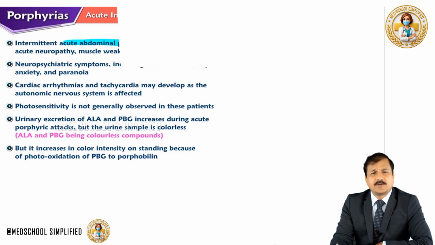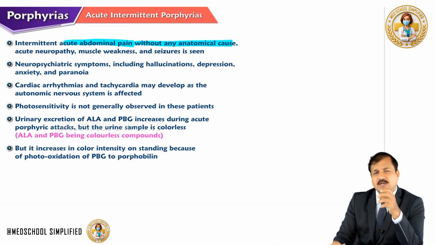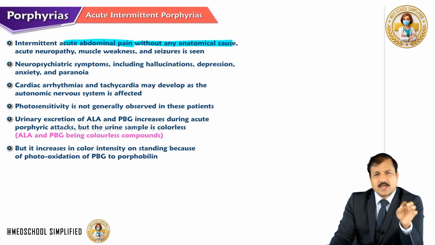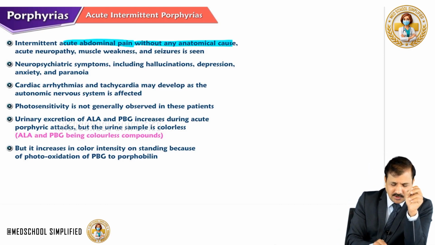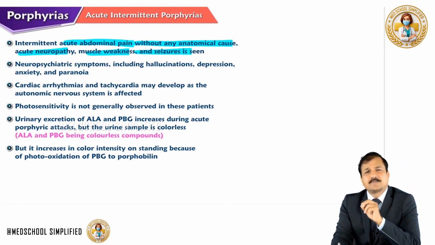There won't be any anatomical cause, but there will be severe abdominal pain, as if there is an intussusception of the intestine or rupture of the abdominal cavity, something like that. Acute abdominal emergency, that type of pain you are going to see here, which is intermittent in nature. So, that is acute abdominal pain without any anatomical cause. Acute neuropathy, muscle weakness and seizures are also seen.